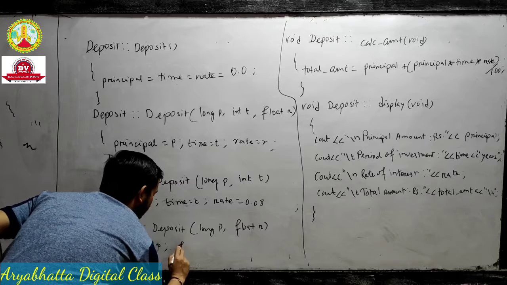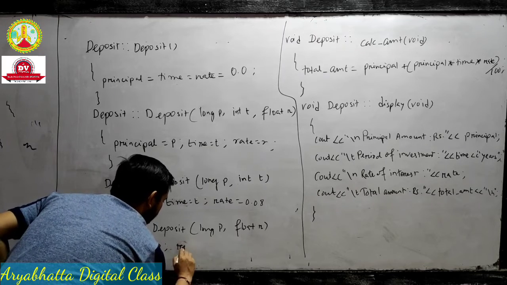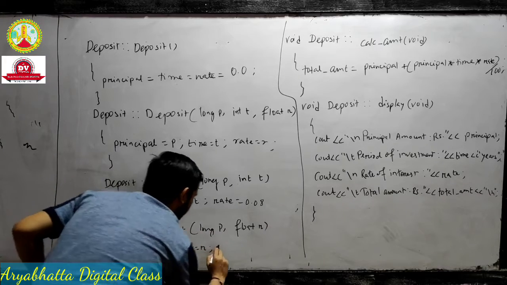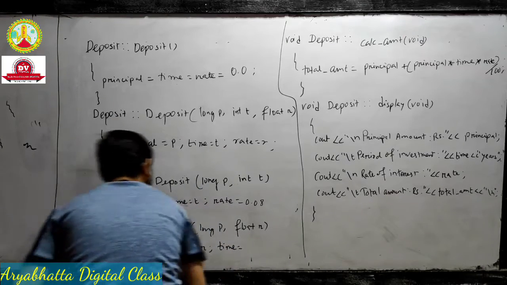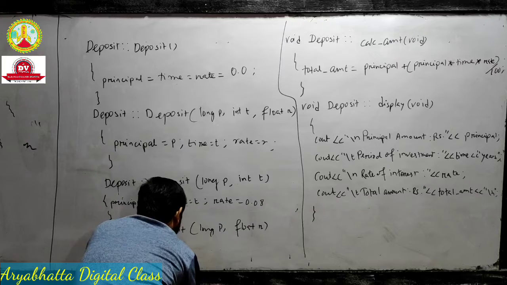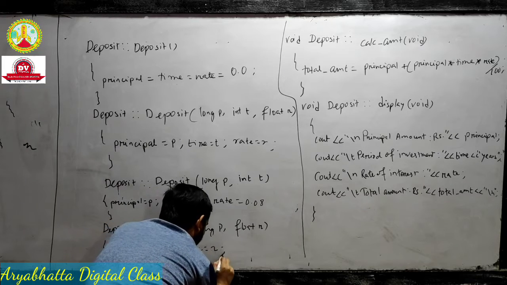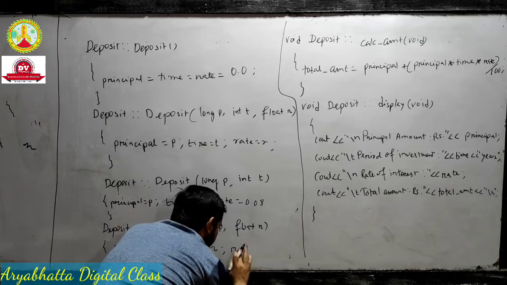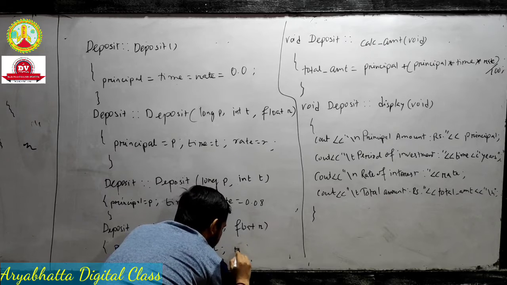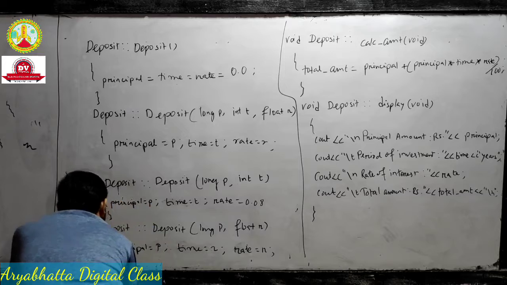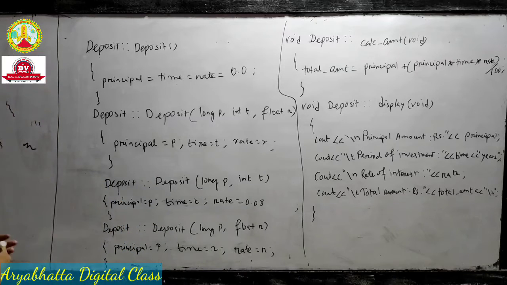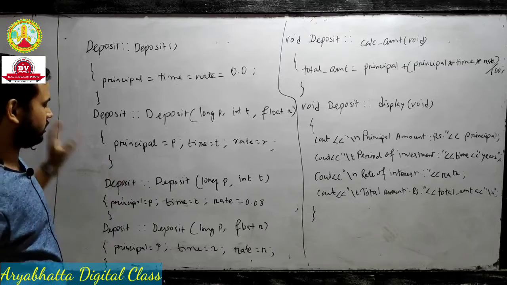Rate or time 2. Okay, same thing here. Time 2. Okay, you see, for constructor you just correct it in your copy.